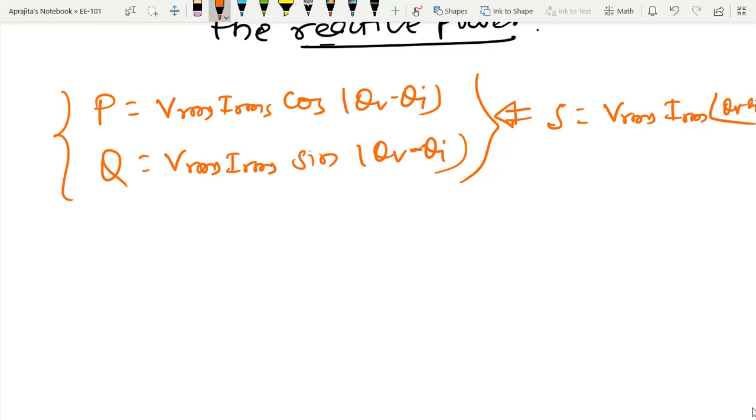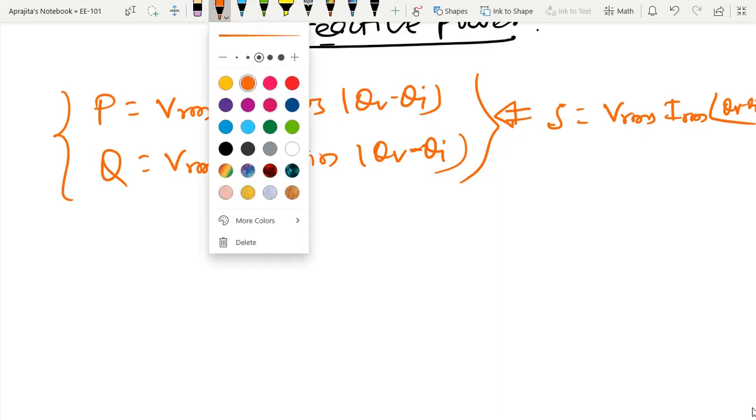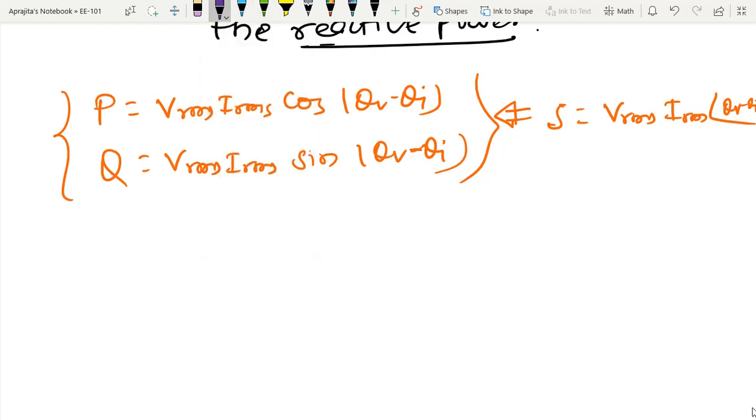And why I am telling that this is just an exchange, because that power is not going to dissipate. Due to that reason we are telling that it is only the exchange between the source and the reactive part of the load.